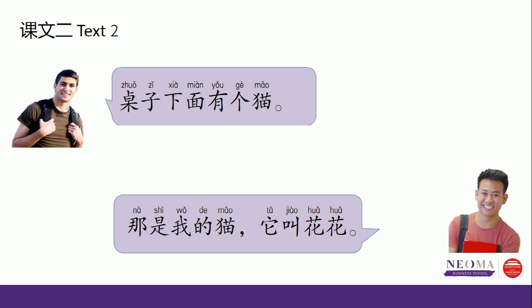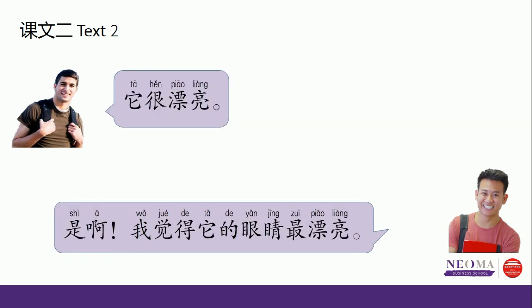那是我的猫，它叫花花。You can either pronounce it as 花花 with the full pronunciation or put the second 花 as the neutral tone. For example, 它叫花花。Both okay. That's a name. That's my cat. Its name is, we'll use the animal 它. Its name is 花花, 花 means flower. Its name is a flower.